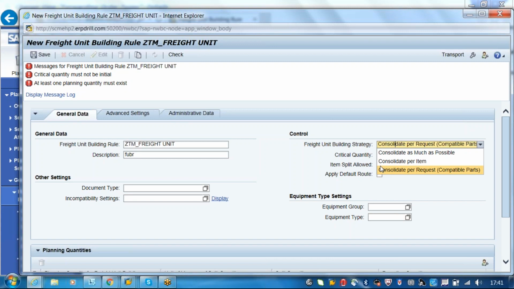So for example, if I tell you there are 5 forwarding orders and each contains 5 units, now here, how many freight units should be created? 5, right? In the third option. Yeah, in the third option, it will be only 5. In the first option, it will be 1, right? Yeah, you are correct. In the second option, it will be 5 times 5, 25. Yeah, 25. Correct.